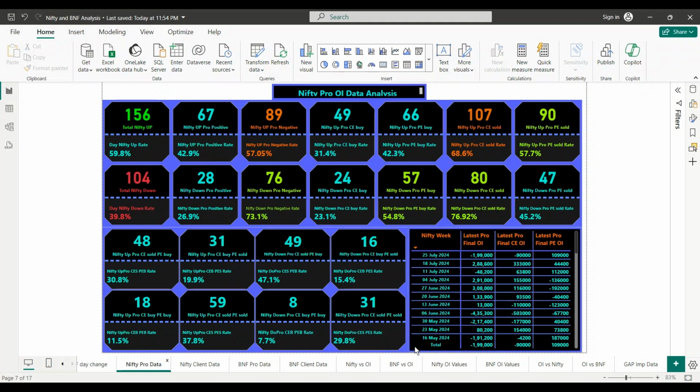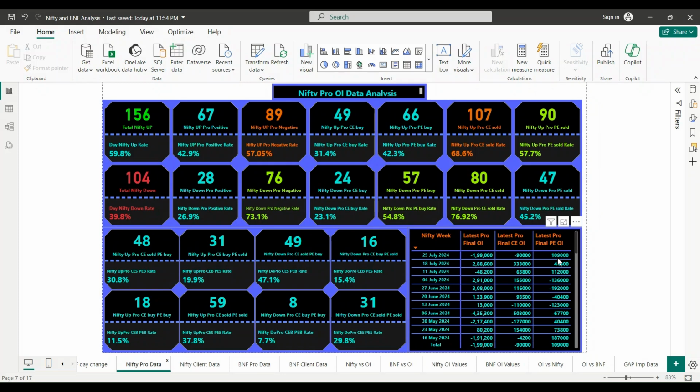The table shows me the latest pro final OI, how many C, how many P. Positive is bought, negative is sold. So yesterday they had 90,000 C sold and around a lakh of contracts of P bought.